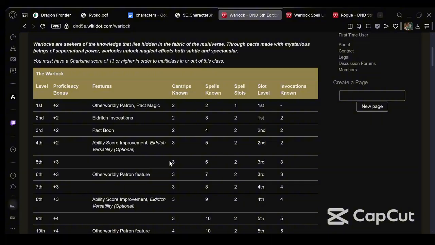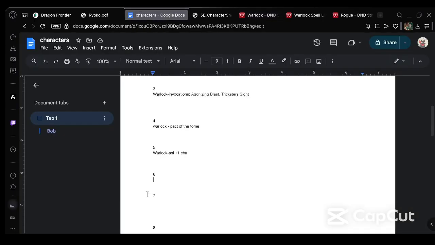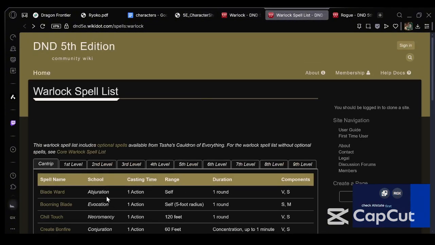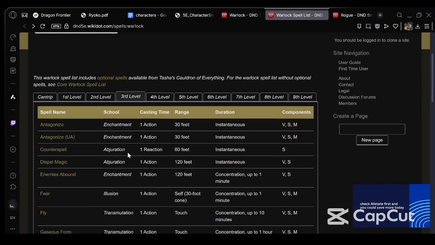I forgot to say that at the beginning. So what do they know? They know another spell, they know 3rd level spells, and they know a 3rd invocation. We are going to be going Warlock for the next one. And why are we going Warlock for this one? Because 3rd level spells are really when the game starts to pick up. First off, let me do the spells. So he knows one more spell, basically.